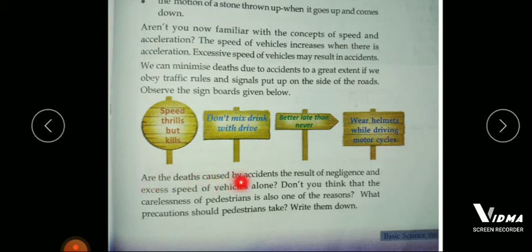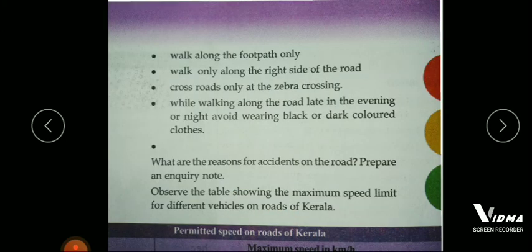Are the deaths caused by accidents the result of negligence and excess speed of vehicles alone? Don't you think that the carelessness of the pedestrians is also one of the reasons? So what precautions should the pedestrians take? While moving along the road, the pedestrians should also follow the rules of traffic. So which are the precautions the pedestrian should take?